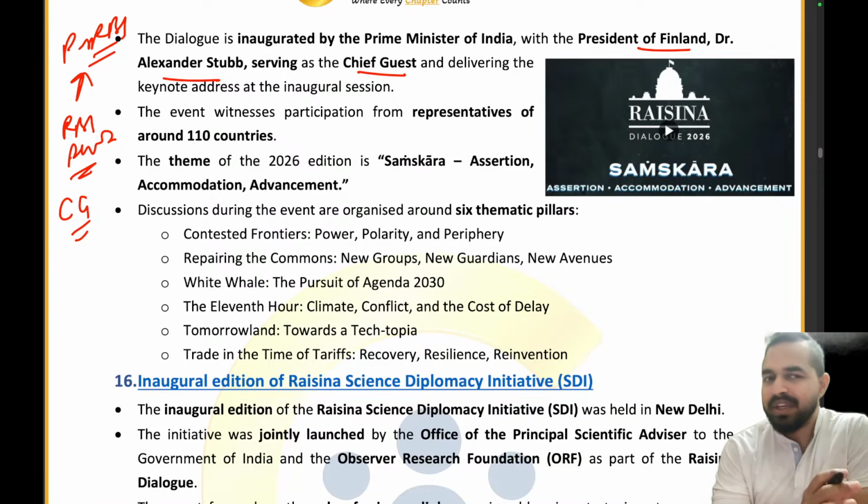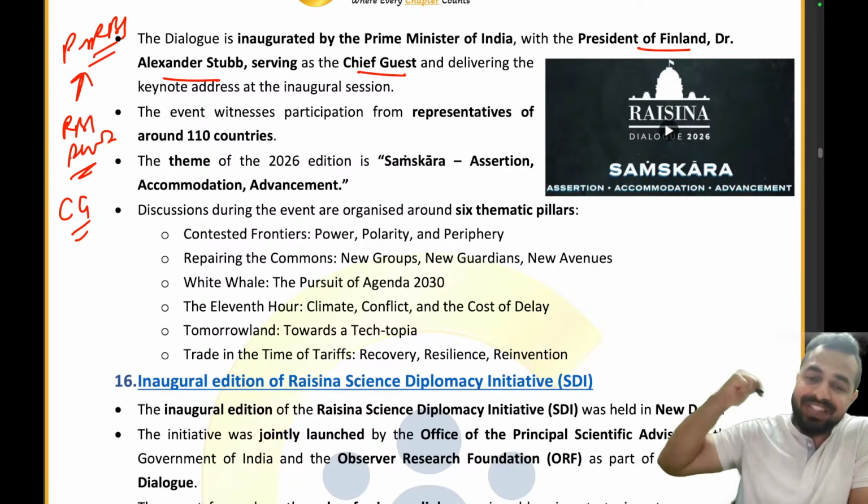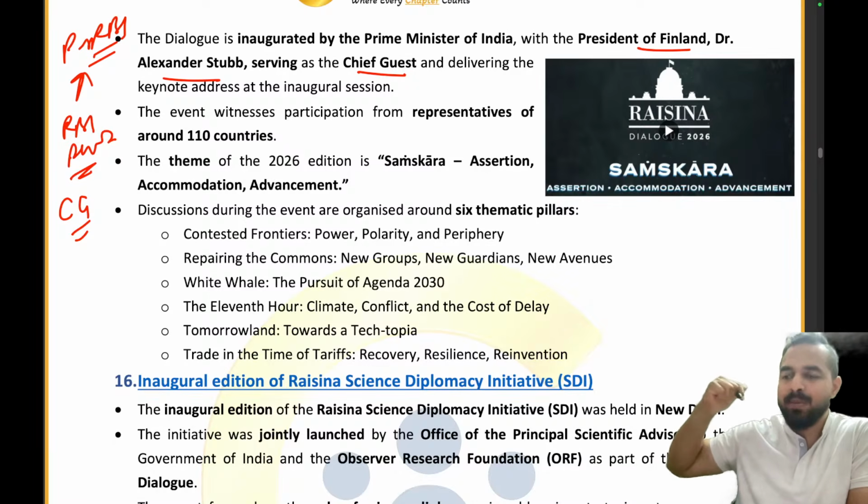I want all of you to ensure that you also mark the answer correctly when you get such a question, because we have seen such questions in the Phase 2 exam of RBI Grade B officer exam.